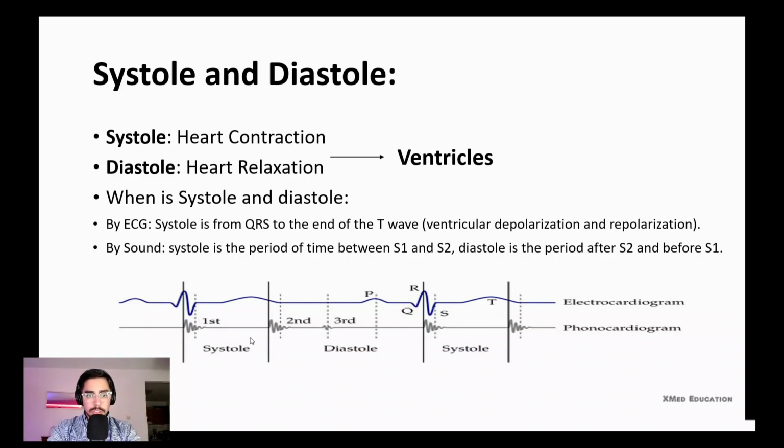And we have the diastolic part. Diastole is from the end of the repolarization of the ventricle, the end of the T wave, till the QRS complex, till the atrial contraction. And S1 to S2 is systole. I'm gonna talk about what they actually mean. And S2 to S1 is diastole. Diastole is a bit longer than systole.